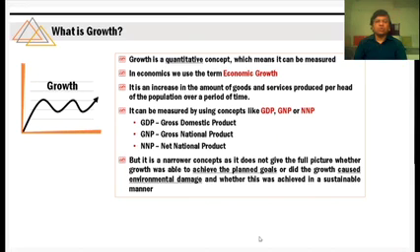But you have to understand that growth is a narrower concept. It does not give the full picture whether growth was able to achieve the planned goals, right? Or did the growth cause environmental damage, and whether this was achieved in a sustainable manner. So growth not necessarily culminates into a development. Some point of time it might culminate into a development, but then the new question arises whether that development is sustainable or not.